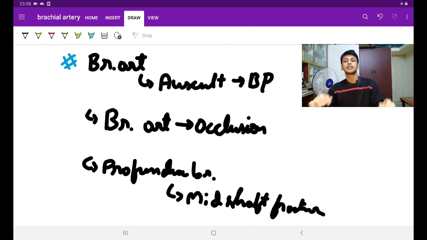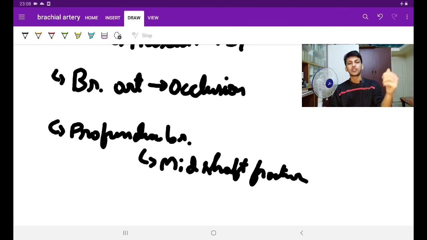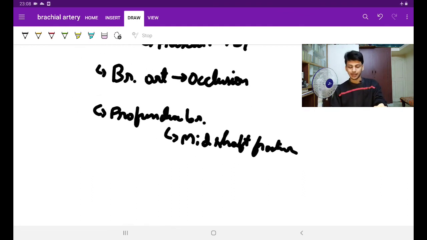And that is the way in physiology we measure BP, right? In that we auscultate the Korotkoff sounds and we keep it in the cubital fossa medial to the tendon of biceps. That is where the brachial artery goes. And next is the profunda brachii artery, which we just studied now. If there was a fracture in the spiral groove, profuse bleeding can happen by that.